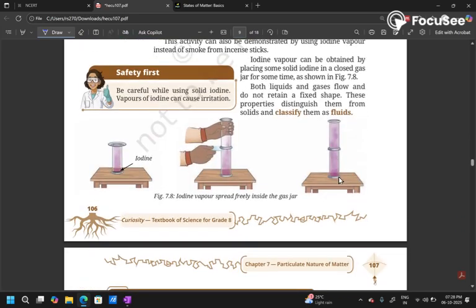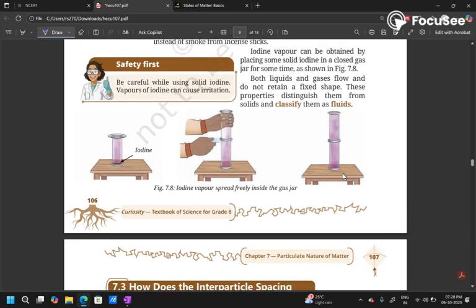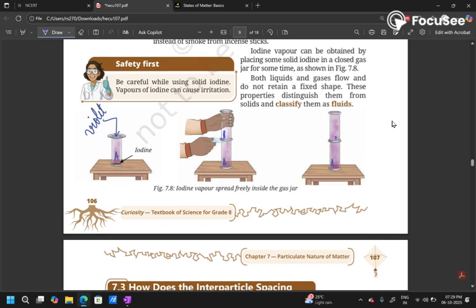Another example is being given using iodine. Iodine vapors are violet in color. So you will be able to very easily see the change in color by adding the gas jars on top of each other. So in the first stage we have iodine, a single gas jar placed. Now I have the fumes of iodine inside this gas jar, and I very slowly and carefully add another gas jar on top of the first one. So let's name this A. This is A. This is again A. This is B. This is B.